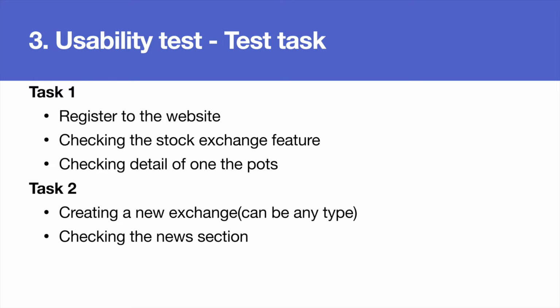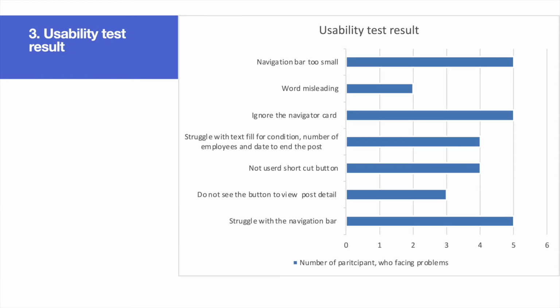The tasks that were given to the participants. We gave 2 tasks to participants. The first one is to register to the website and check the stock exchange feature, then go to one post and check the details. The next task is to create a new exchange, which can be any type, and check the news section. The usability test results. After participants had done the usability test, all of them complained that the navigation bar is too small.